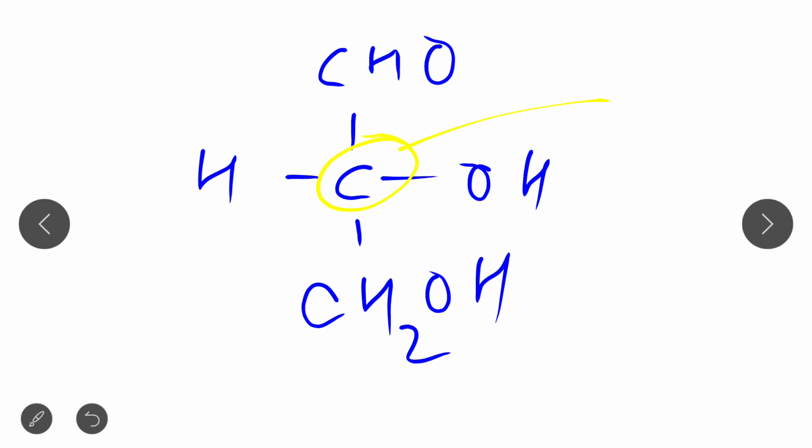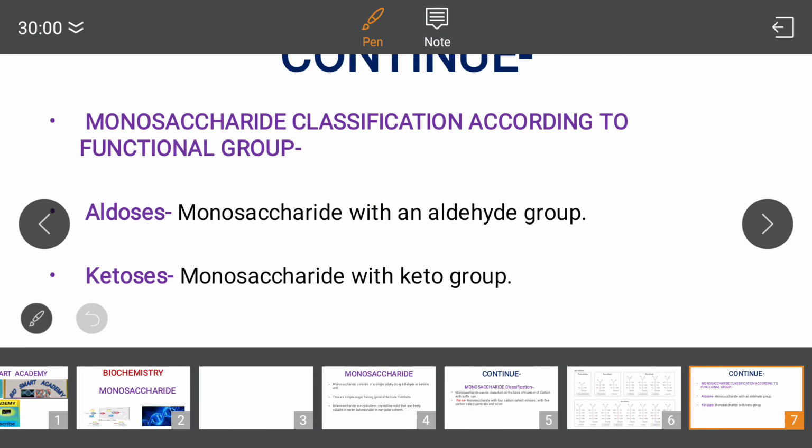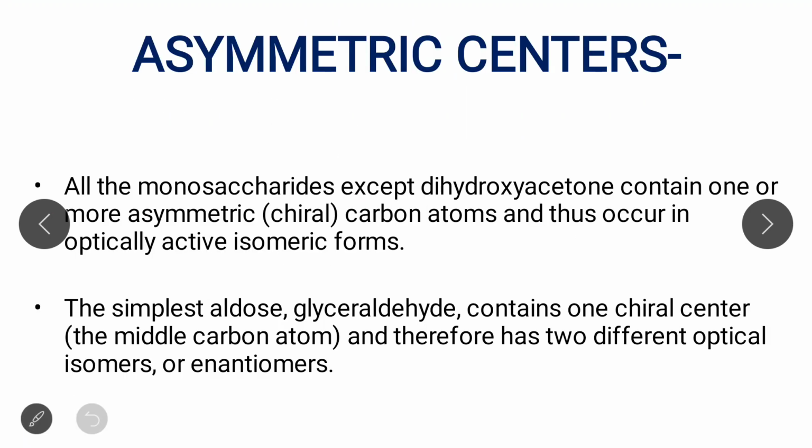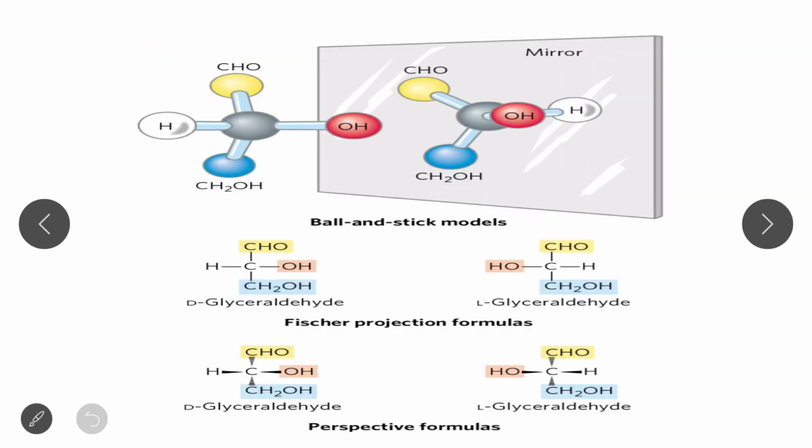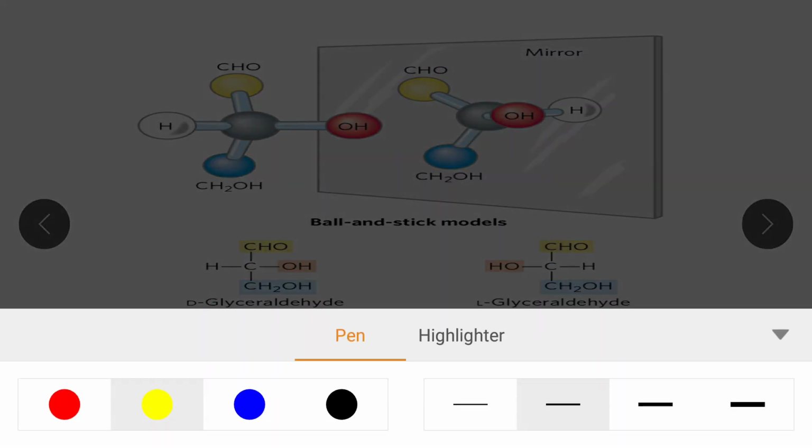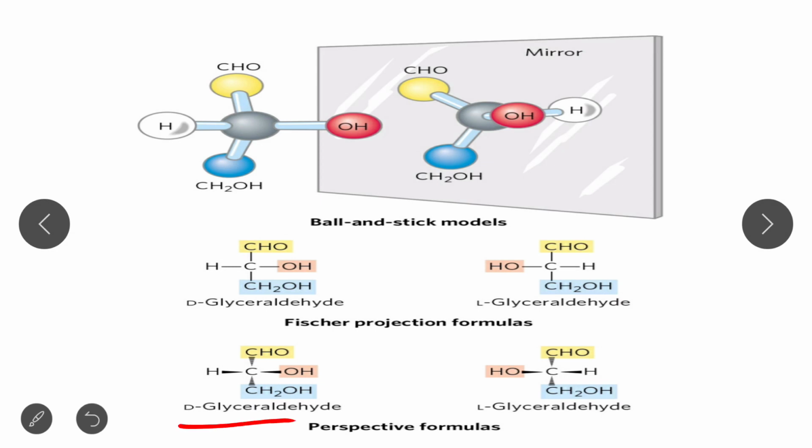So this is a chiral center and it is in the simplest aldose, known as glyceraldehyde, as I already taught you. Therefore it has 2 different optical isomers, that is, they can form mirror images of each other. This is known as enantiomers, and on this basis it can be named either D-glyceraldehyde or L-glyceraldehyde. So how can you determine which is D and which is L? It is due to the presence of the hydroxyl group.